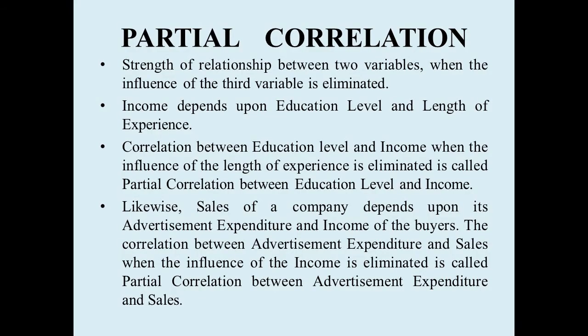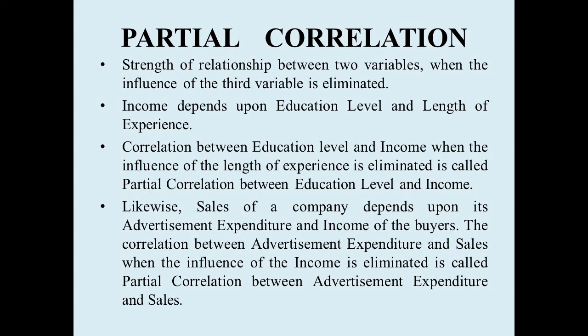Now we want to know the correlation between income of a person and his education level when the influence of length of experience is held constant, is eliminated.